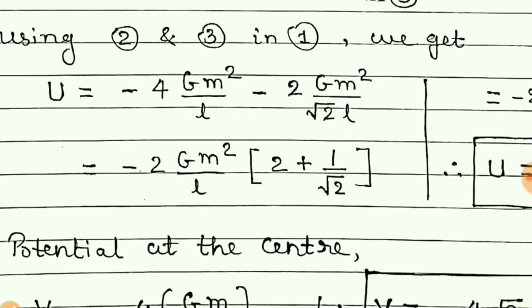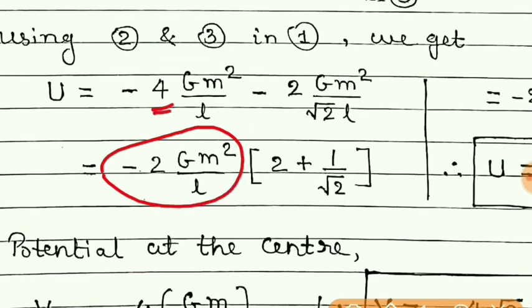So taking these common terms outside, what is remaining here? 2, and here 1 upon root 2. So this is simple mathematics, you can do it.